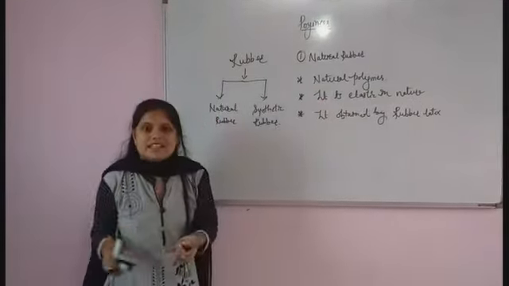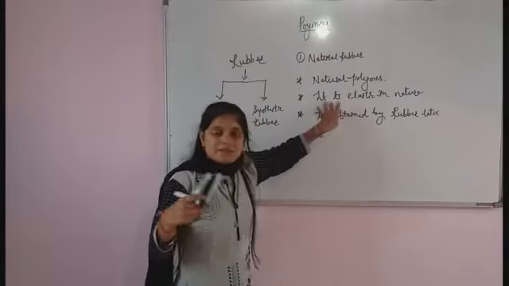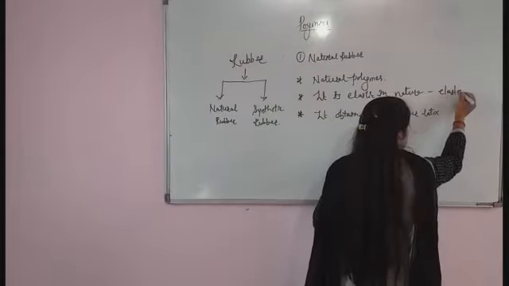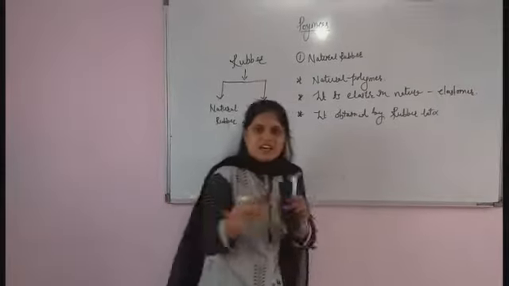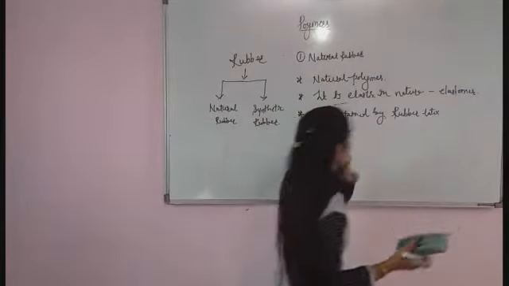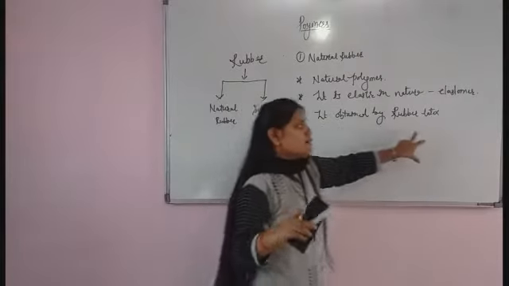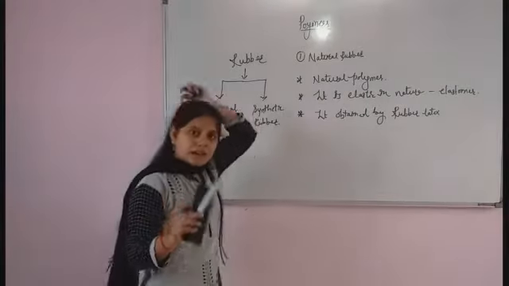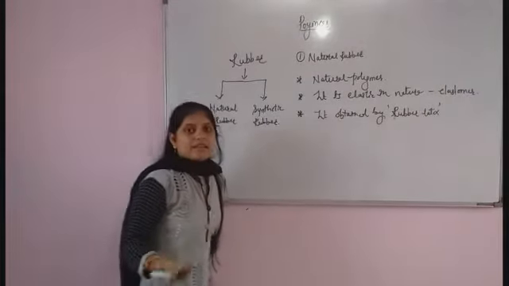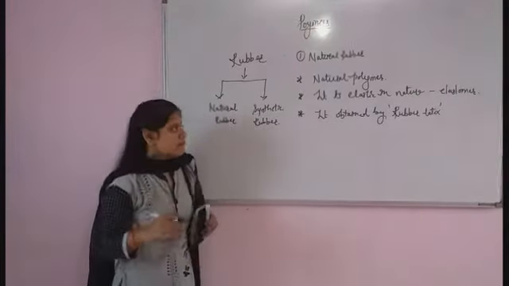It is elastic in nature, so because of this reason it is also called an elastomer. Because it has elastic property, we call it an elastomer. After that, this natural rubber is obtained by using rubber latex. So the question arises, what is meant by rubber latex? Rubber latex is nothing but a colloidal suspension of rubber in water.